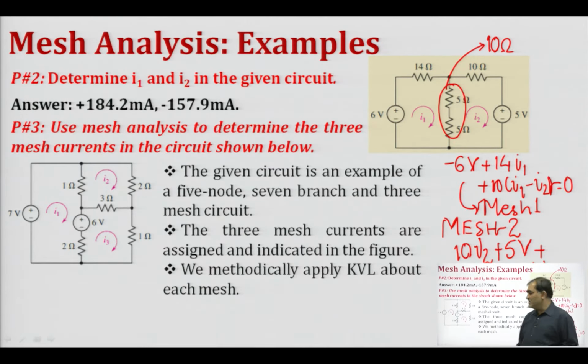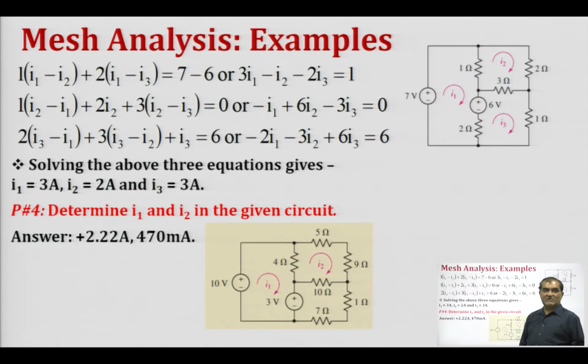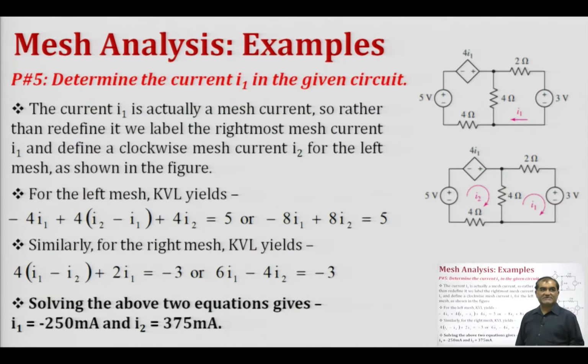Now, in this problem we have a 3 mesh problem. So, we will individually write 3 equations connecting I 1, I 2 and I 3, and we will solve these equations to find out the mesh currents I 1, I 2 and I 3. Similarly, in the same way we can solve this problem which has been given for you as a practice problem. So, you can write mesh 1 equation, mesh 2 equation and mesh 3 equation, and you can find out the currents.